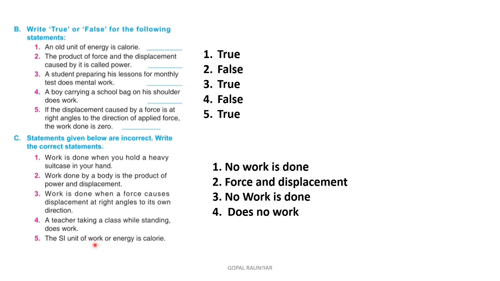Last question. The SI unit of work or energy is calorie. False. The SI unit of work or energy is joule. Calorie is the old unit of energy. So the correct statement is, the SI unit of work or energy is joule.